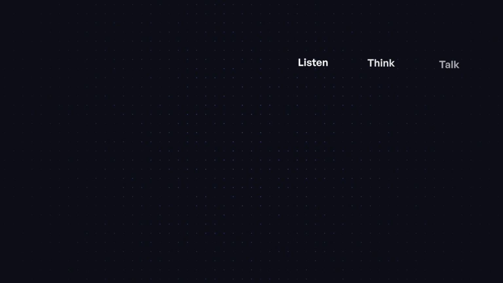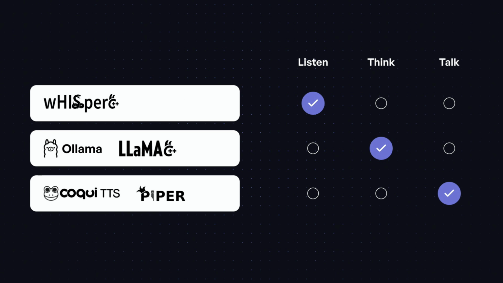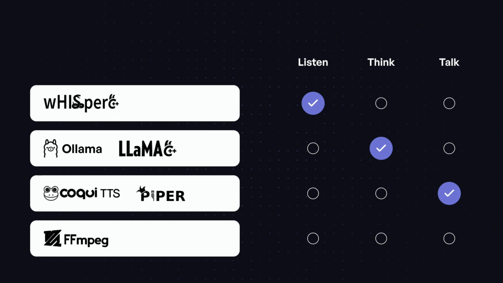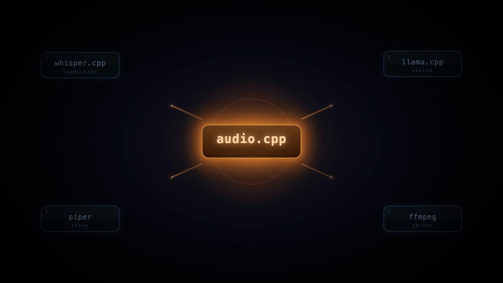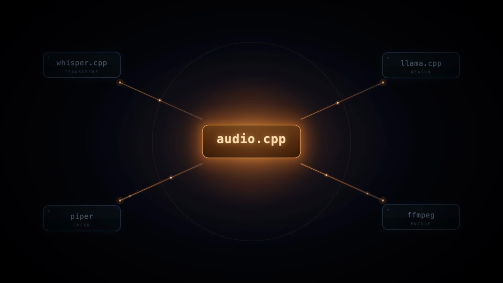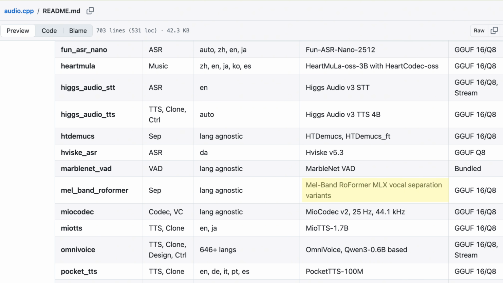Now here's why its position is actually really cool. Whisper.cpp only listens. Ollama and llama.cpp are text brains, they're not for audio. Kokoro and Piper only talk. FFmpeg shoves audio around, but doesn't run a single neural model. Audio.cpp is the first thing standing in the middle trying to be all of them, in one static file you can copy to another machine and just run. Now one catch here: a couple models wear an MLX label, but it doesn't actually use Apple's MLX. It's plain ggml on a Metal backend.